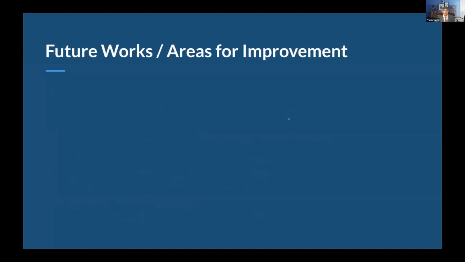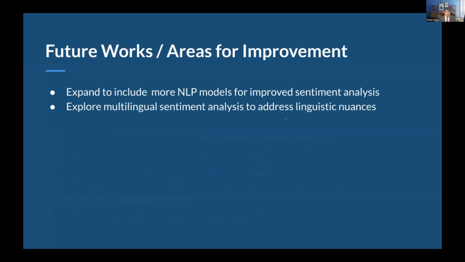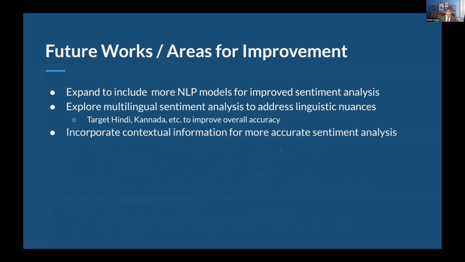Looking at some future areas for improvement, we definitely want to include more NLP models, possibly look at model stacking and things of that nature to look for more improved sentiment analysis. Another thing is we want to look at multilingual sentiment analysis to address linguistic nuances, which means we don't want to necessarily include as many English tweets as we have included in our actual data set, just because we want to focus on these specific regions as well, where English might not be the best language. Even though we have done that, we want to do that in a more nuanced, more advanced way.